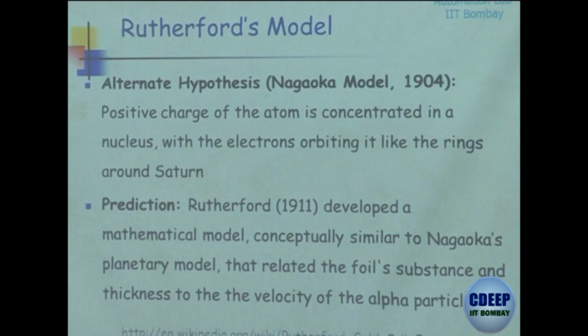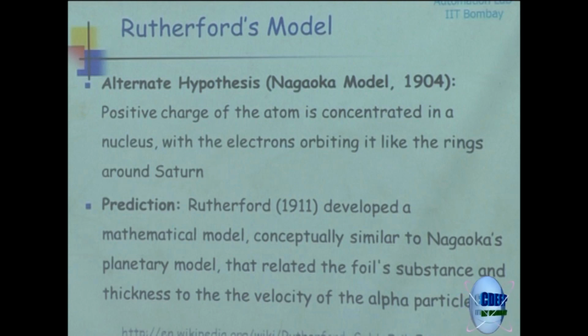Here, an alternate model was used to explain the behavior. Around the same time, a Japanese physicist by the name of Nagaoka had proposed a model now known as the planetary model, where electrons are like planets moving around the sun, which is a nucleus consisting of all the positive charges. The positive charges are concentrated like the sun and the electrons are like planets moving around it, or orbiting like the rings of Saturn. So this is called a planetary model.